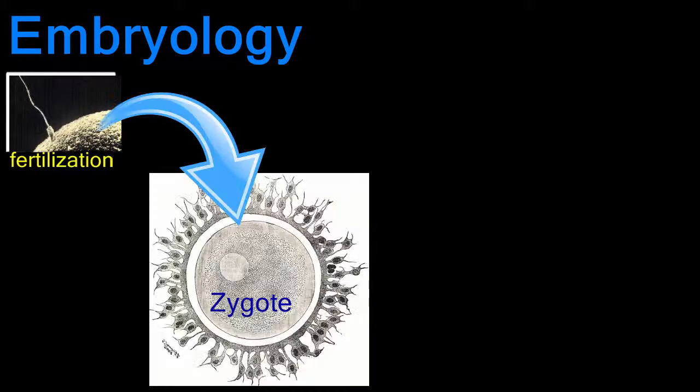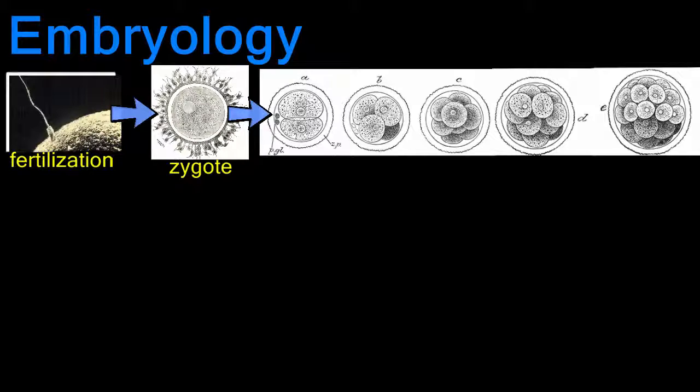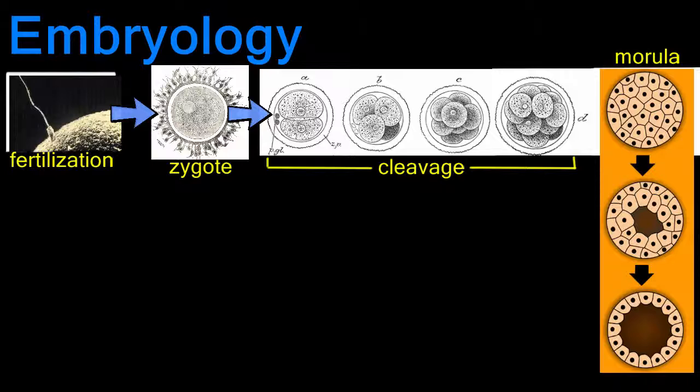A fertilized egg is called a zygote. After fertilization, the zygote begins a series of rapid mitotic divisions called cleavage. One cell divides into two, 2 becomes 4, 4 becomes 8, and so on until we are left with a ball of many cells called a morula. The morula then hollows out to become a hollow sphere of cells called a blastula.